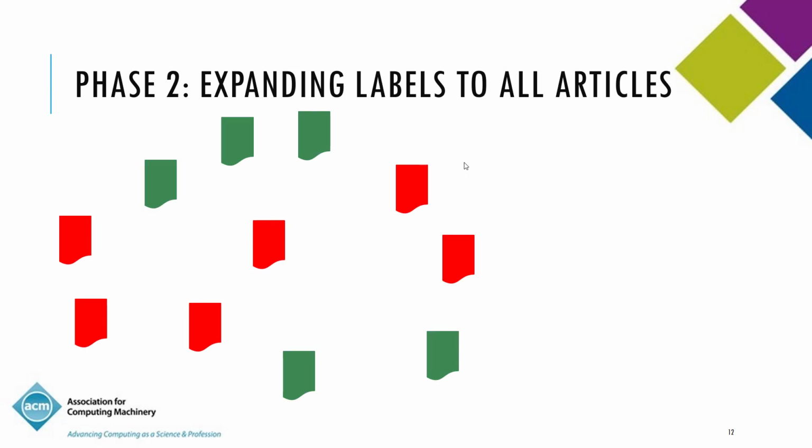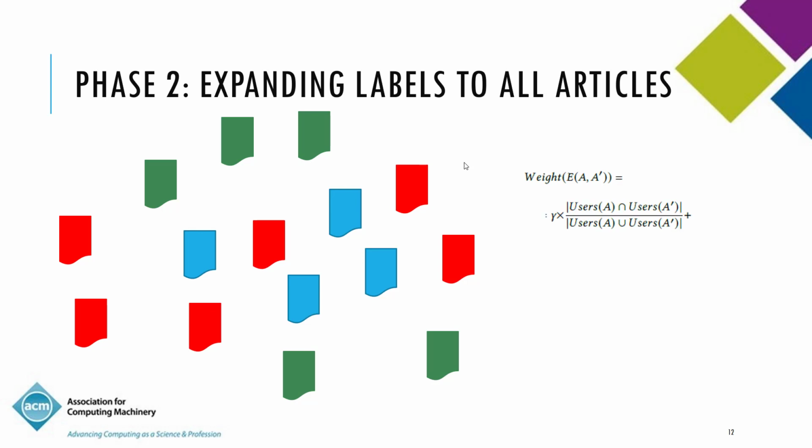So we have all the articles within biclicks, and there are a few articles that do not occur in any biclicks, and that's a significant fraction actually in some of our data sets. So we have these blue articles which are yet to be labeled. Now these articles do not participate in any biclicks, so we cannot use the earlier score in order to define edge weights. So instead we use simply the next 2 factors, which is the user similarity, the Jaccard similarity with the user sets, and the content similarity, in order to identify an edge weight between the articles in this graph.